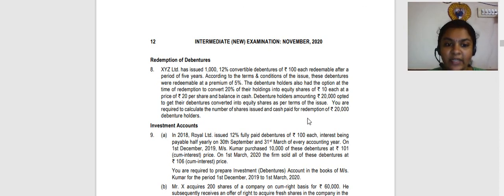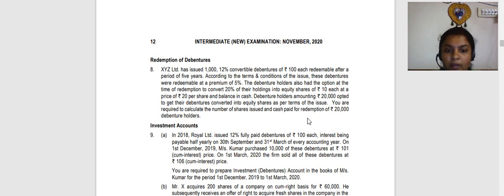Debenture holders amounting to rupees 20,000 opted to get their debentures converted to equity shares as per the terms of issue. You are required to calculate the number of shares issued and the cash paid for redemption of rupees 20,000 debenture holders.